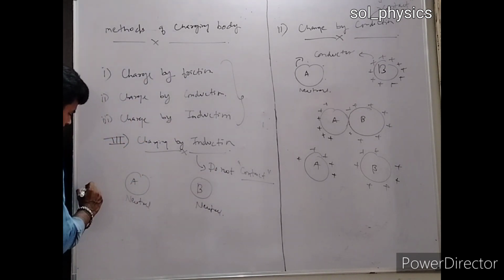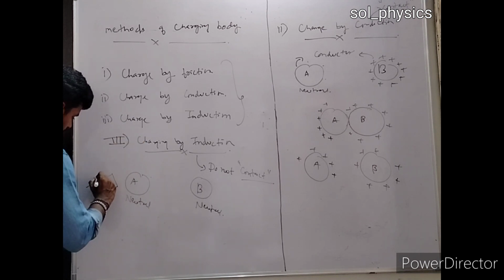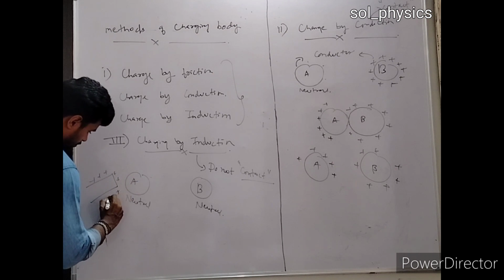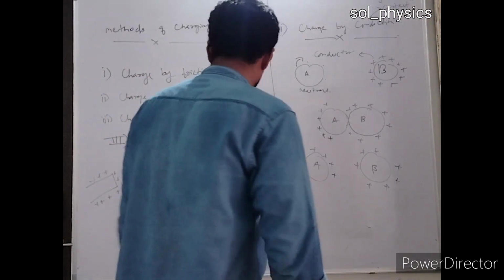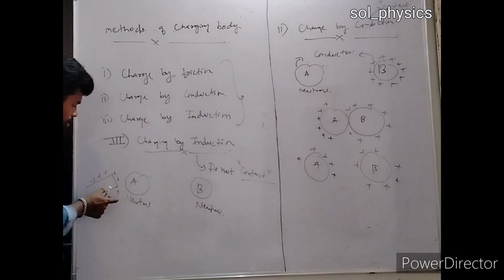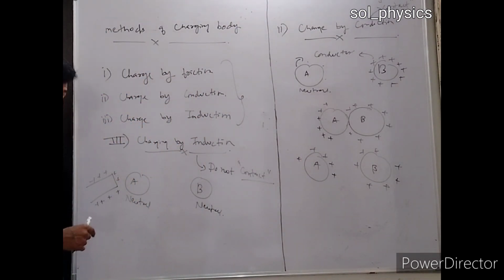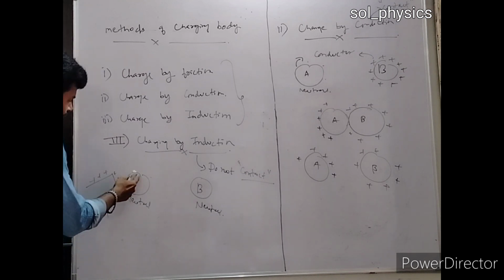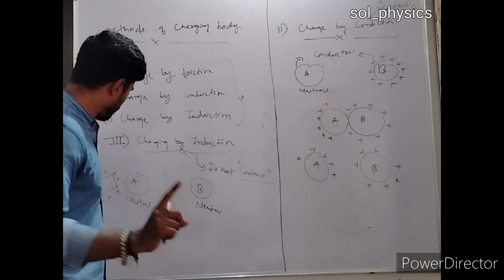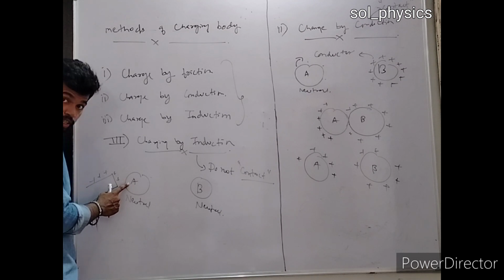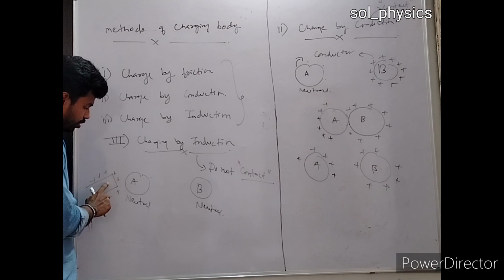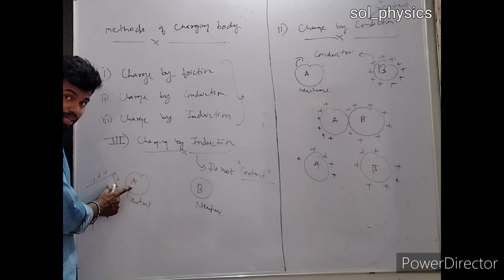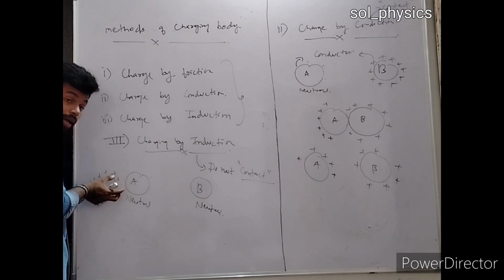Now you are bringing a third body. Let's say you are bringing a positively charged body here, any positively charged body. So what will happen? Can you guess anything? If you are bringing a positive charge here, all the negative charge... Now the most important part is if you are bringing a positive charge here and you are not making a contact with each other. अब यहाँ पे क्या होता है कि positive charge और ये वाली body, ये दोनों एक दूसरे के contact में नहीं हैं, बस ये इसके closer में है.